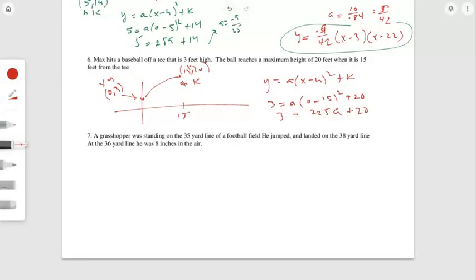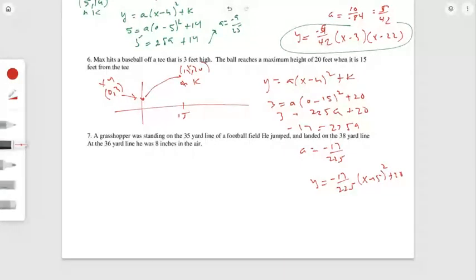Okay, so then 3 minus 20 gives me negative 17. And a ends up being negative 17 over 225. Then I rewrite the equation and I'm done. y equals negative 17 over 225, (x minus 15) squared plus 20. Okay, number 7.